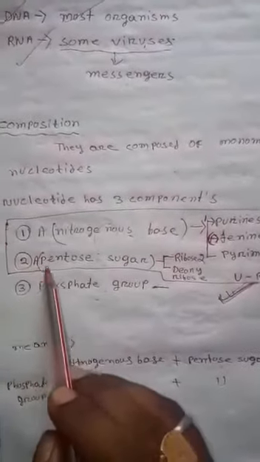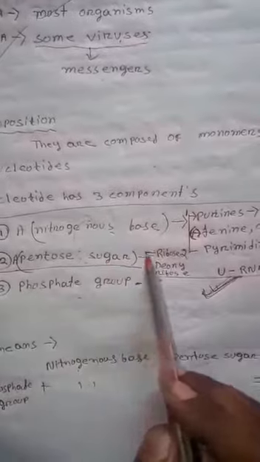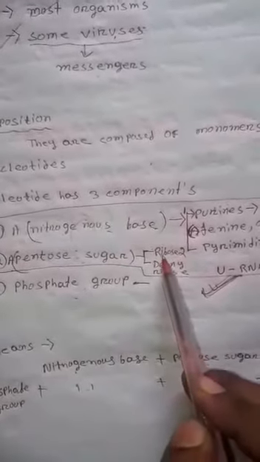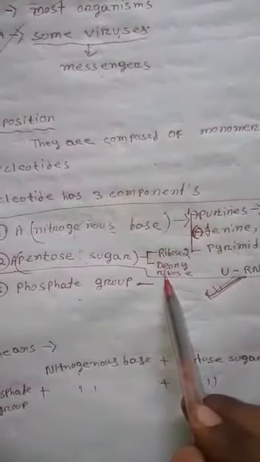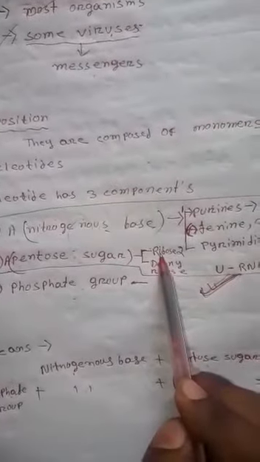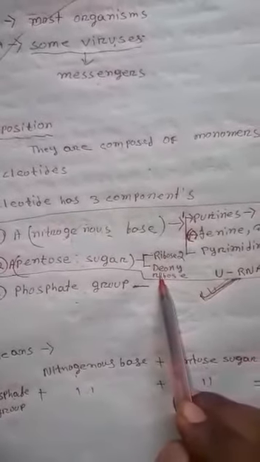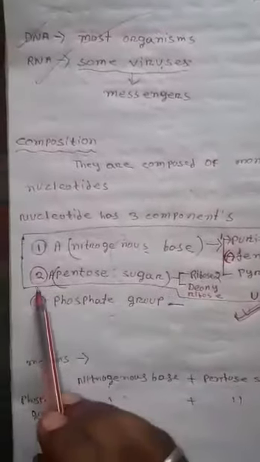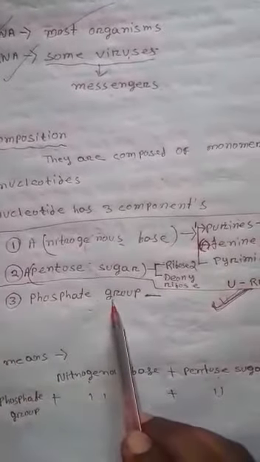The second component is a pentose sugar. There are two types of pentose sugar. One is called ribose and the other is called deoxyribose. Ribose is present in the case of RNA, and deoxyribose is present in the case of DNA. And the third one is the phosphate group.